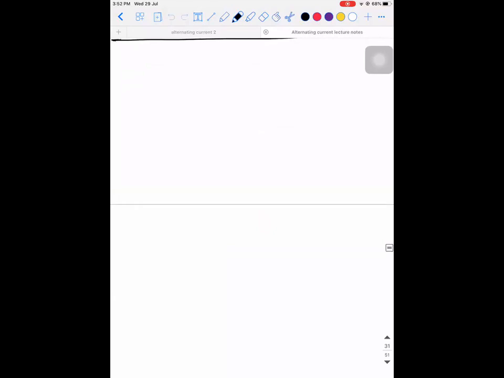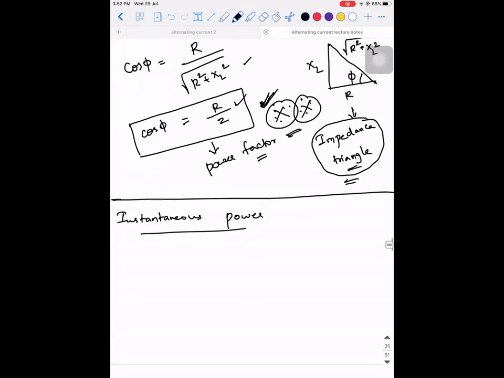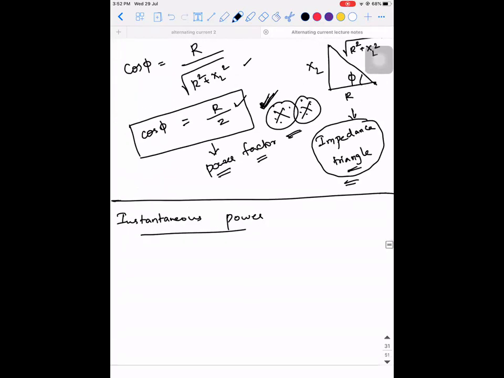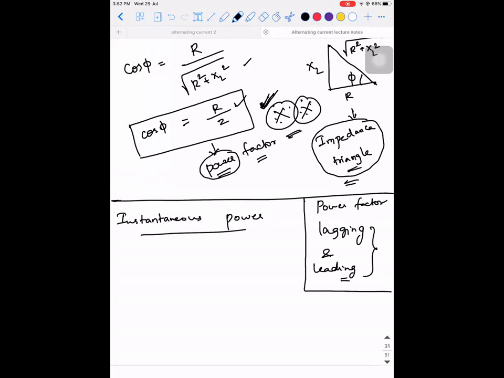Now we will discuss the instantaneous power. Because last class I introduced the concept of power factor, to understand what a power factor is in the first place. So the following points you need to understand. What is power factor? What do you mean by lagging and leading? See, till now I told you only this concept of lagging and leading, but I didn't explain why this is happening and all those things, right? So we will see the main objective of the chapter. Everything comes from the concept of power. That is the main objective of what we are going to see.